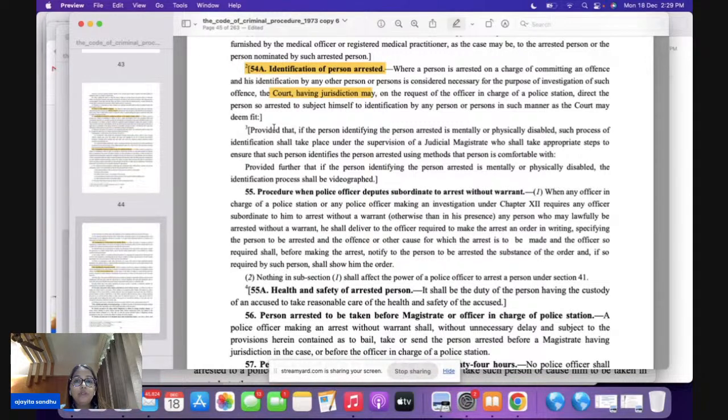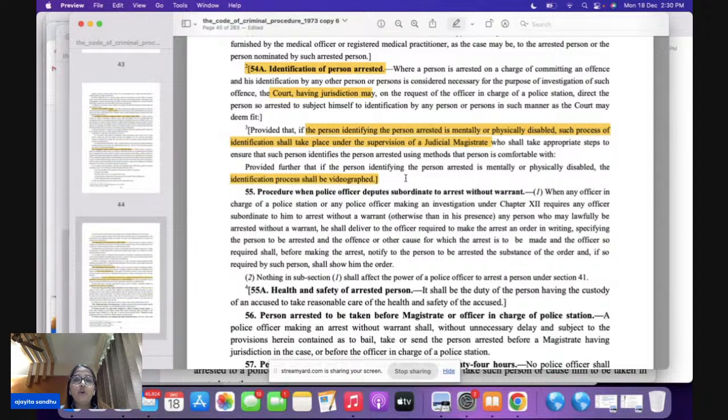But by the 2013 amendment, this particular provision was amended: if the person who is identifying the person arrested is mentally or physically disabled, now this identification is going to take place under the supervision of whom? Under the supervision of a judicial magistrate, and this entire process is going to be videographed.